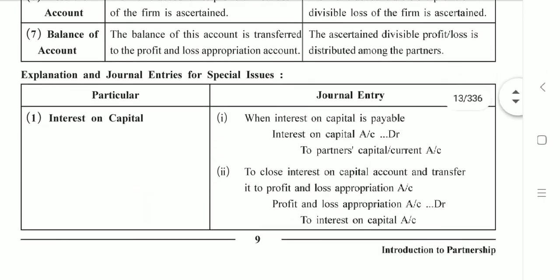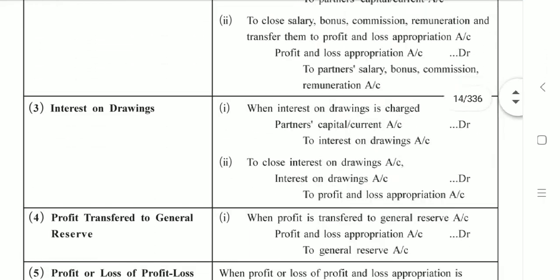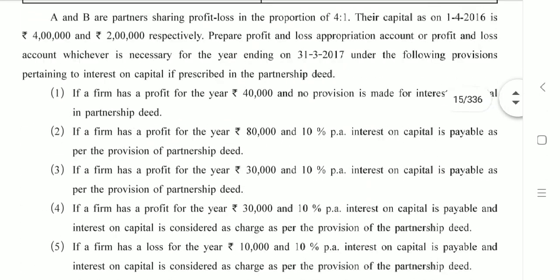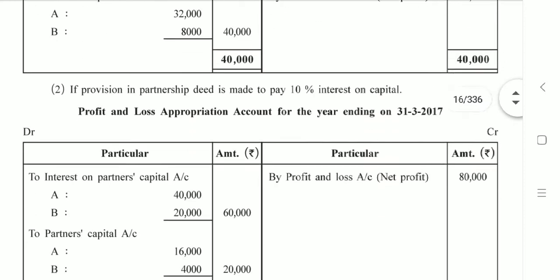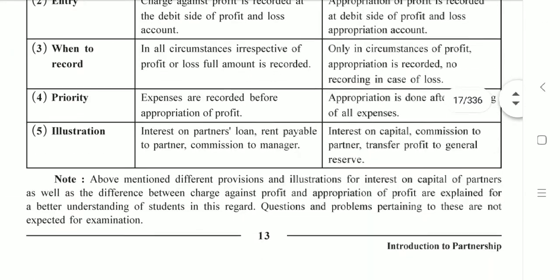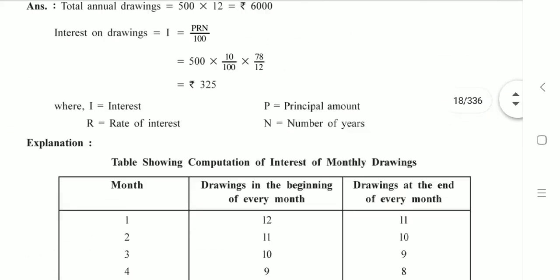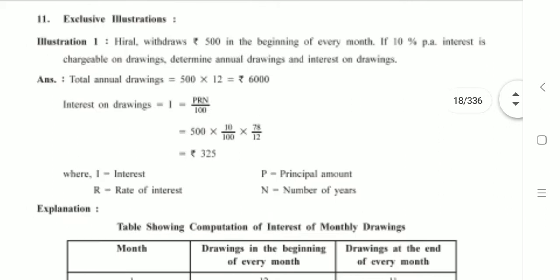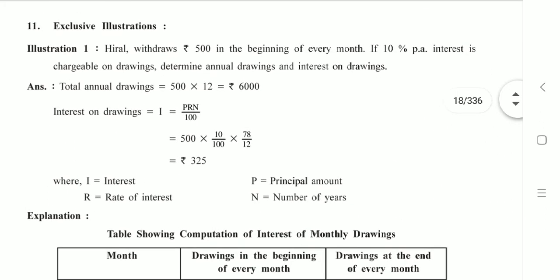From this chapter they are asking short sums, as I said. So let us directly move towards that now. We'll be starting with the illustrations, and I'll be giving you sums in homework from the exercise. Yes, the very first illustration. It is simple and easy to understand, and I'll also explain important concepts of theory along with sums.